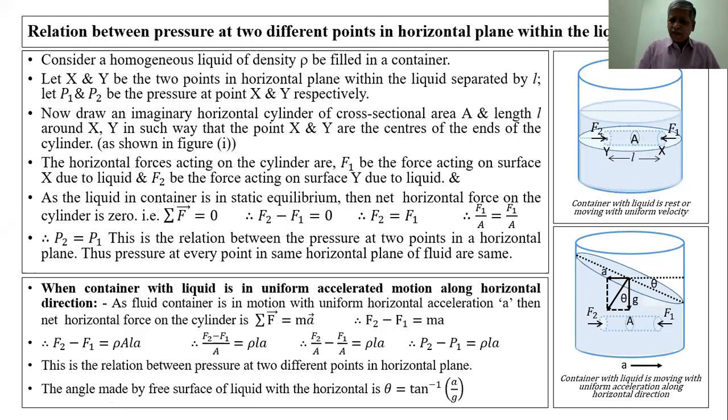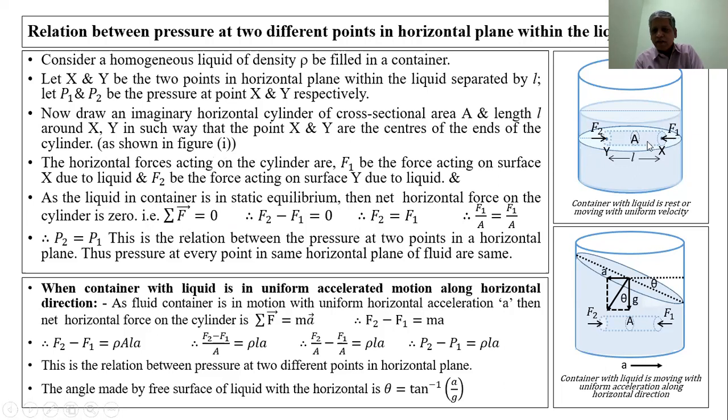Both the heights are same, so the pressure will be same. But by using Newton's second law, the net force acting on this cylinder is equal to 0. The two forces, F1 force and F2 force, act, and both the points are at the same level.